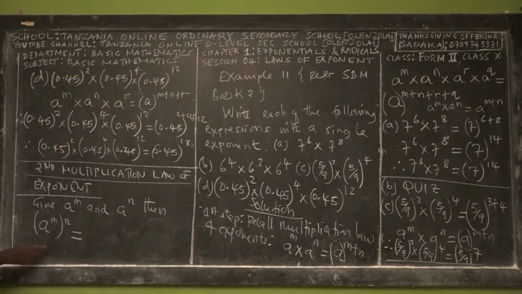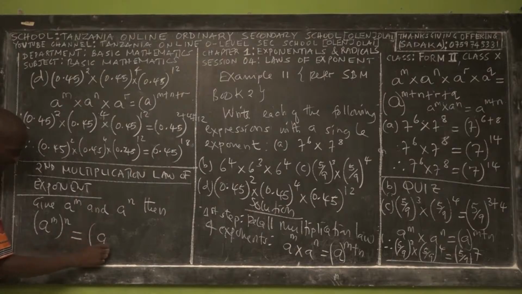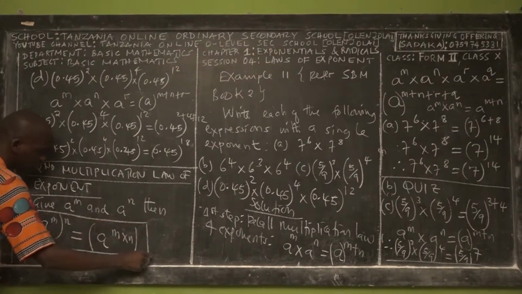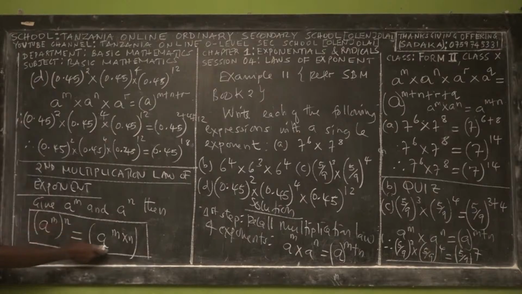The law states that we have a power m times n. So if we find any situation where an exponent is raised with n, then we multiply the exponents.